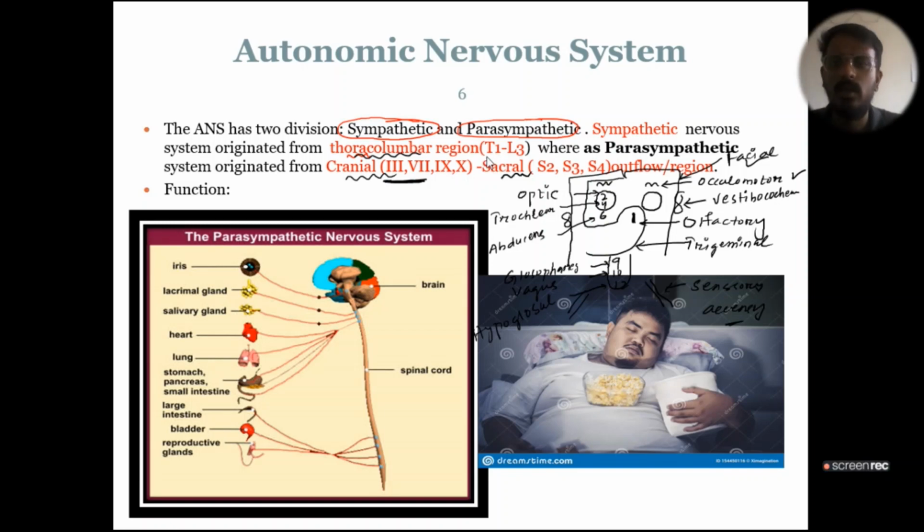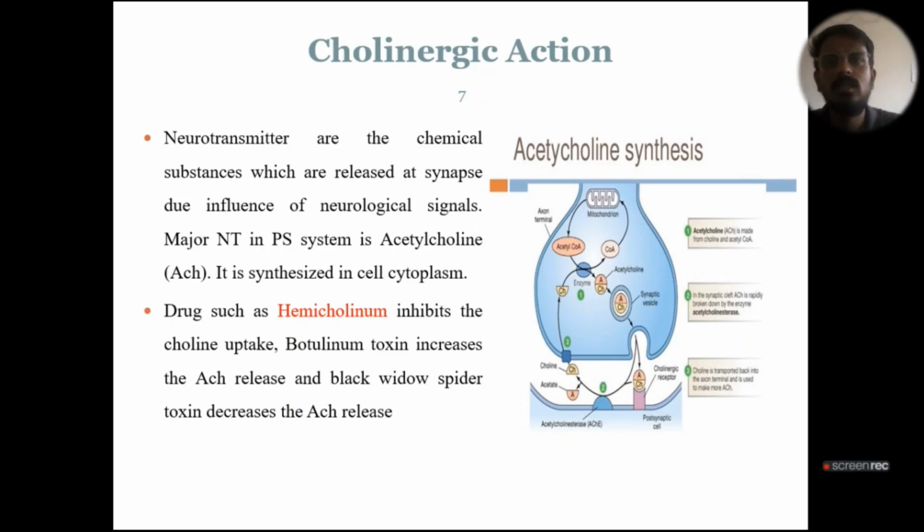Question asked next. Let us discuss, as I told you, the parasympathetic system. In the parasympathetic system, acetylcholine is your major or prime neurotransmitter. That is why it is called the cholinergic nervous system.